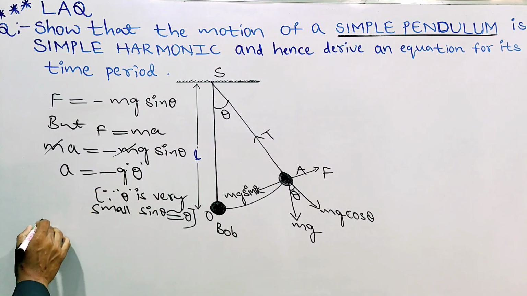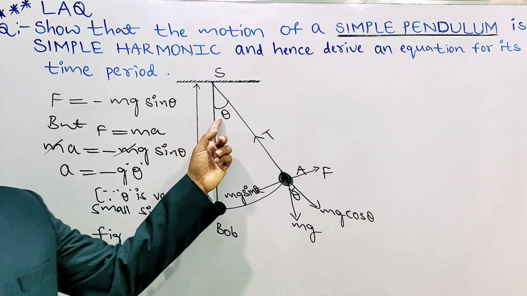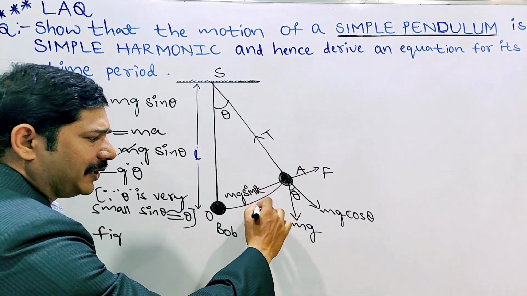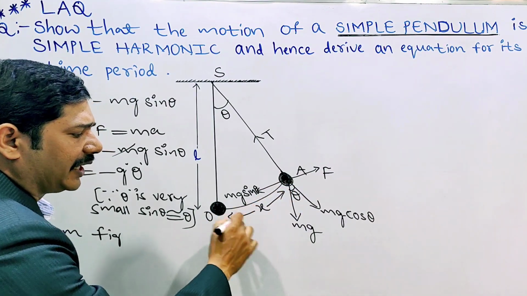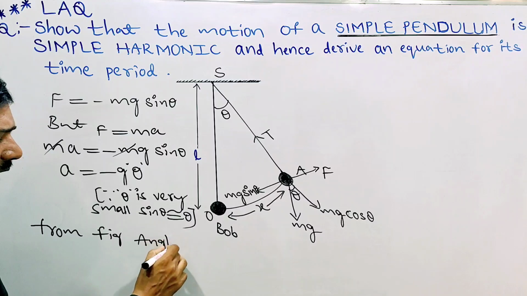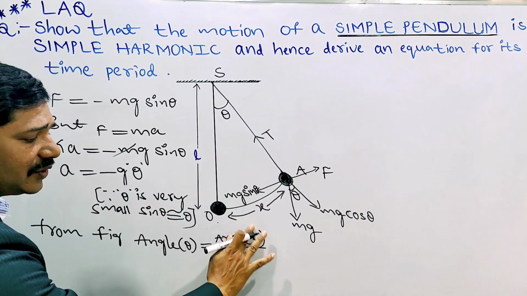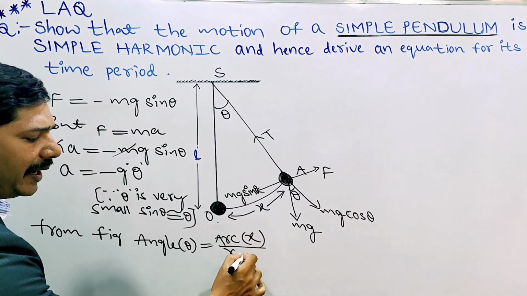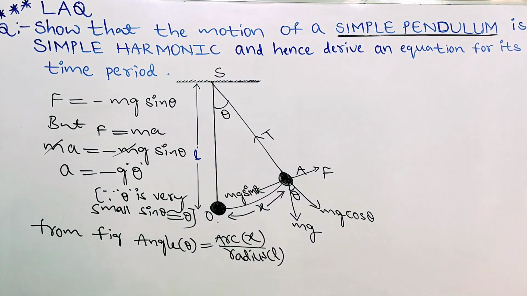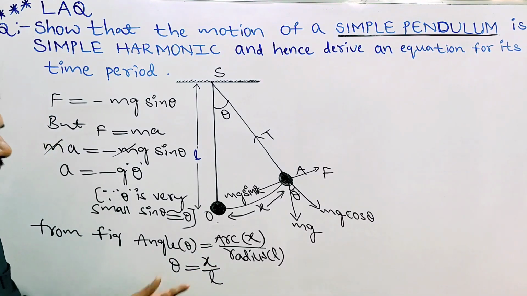So from the figure you can observe angle theta equal to arc by radius. Here the arc is this displacement, which we take as x. From the figure, angle theta equals arc by radius, and the arc is x. The radius is nothing but L, the length of the pendulum. Now theta equal to x by L.